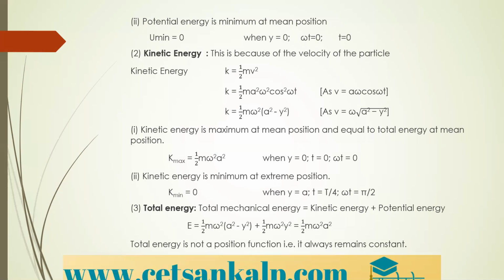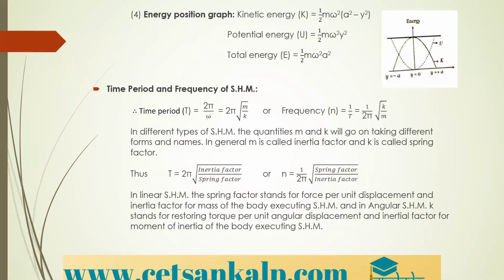Correct? Next, the energy position graph. Kinetic energy k is equal to half m omega square into bracket a square minus y square. Potential energy is given by half m omega square into y square. Therefore, total energy is half m omega square into a square. You can see the graph on the side. The dotted line is the potential energy, and the kinetic energy is the curve. You can observe the nature of the curve.